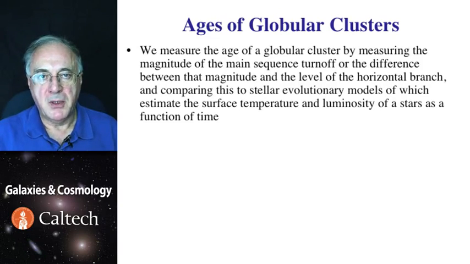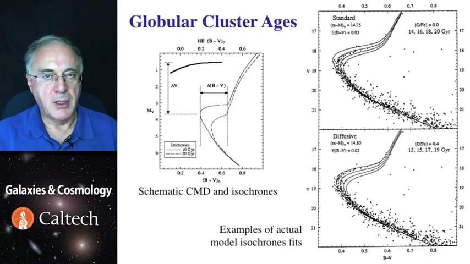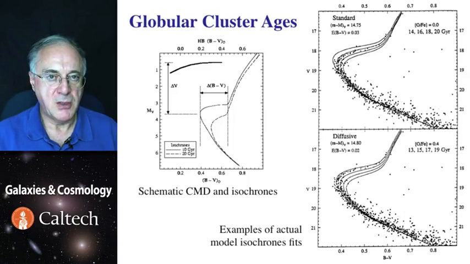This is based on a well-established and well-tested theory of stellar evolution, which predicts so-called isochrones, which are color magnitude diagrams and the paths that the main sequence and giant branch will have at any given time. They look like this. The main sequence turnoff moves to ever lower masses and lower luminosities as time goes on, and then stars ascend the giant branch. So by measuring where the main sequence turnoff is and where the giant branch is, we can fit the models and find out how old the cluster is.